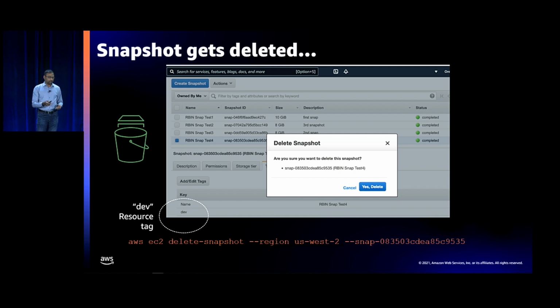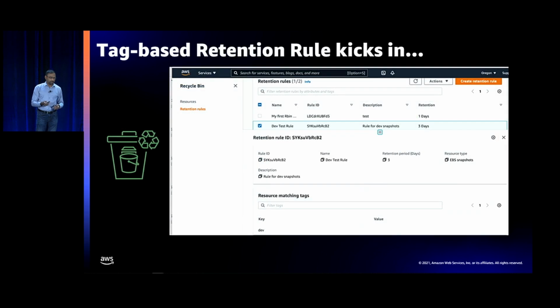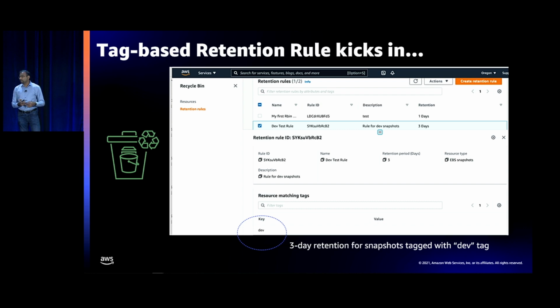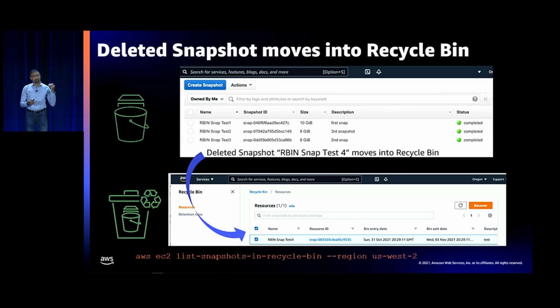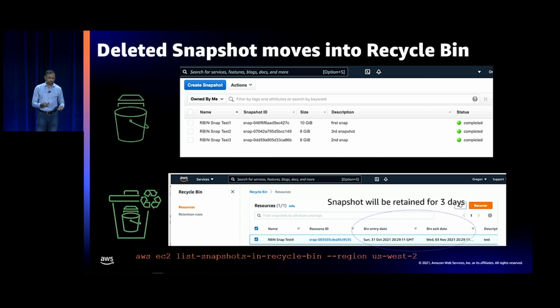So let's take a look at the rule I have for the dev tags. So any snapshot that's tagged with dev would move into the recycle bin and would remain there for 3 days before it's permanently deleted. So with this rule, what happens is when I delete the snapshot, it moves from the snapshot console into the recycle bin console, and it'll show up there and it'll stay there for 3 days until it's permanently deleted.